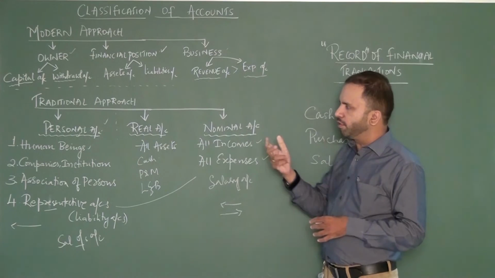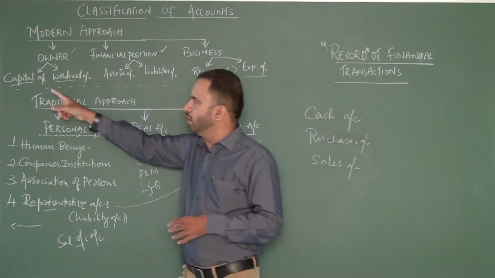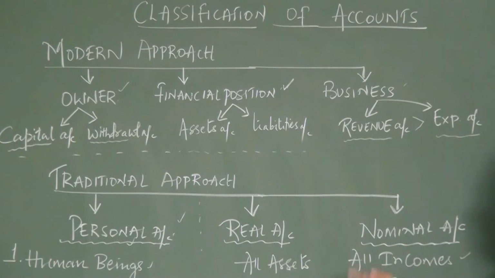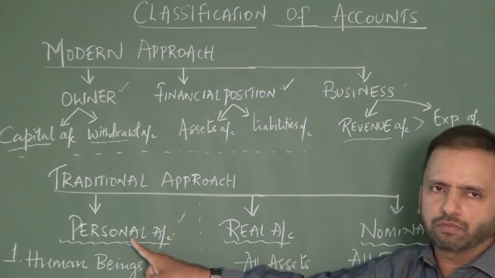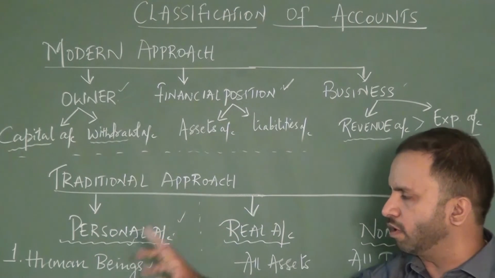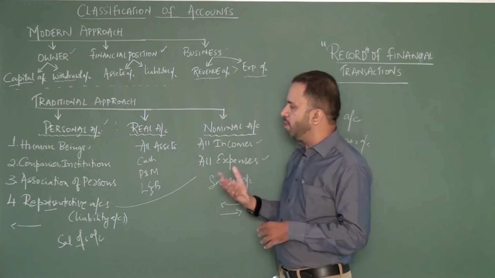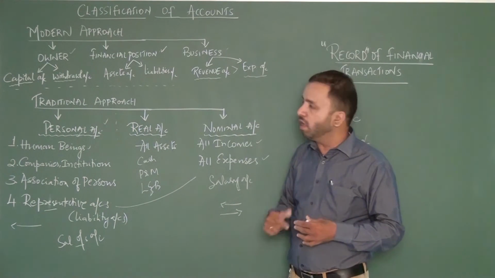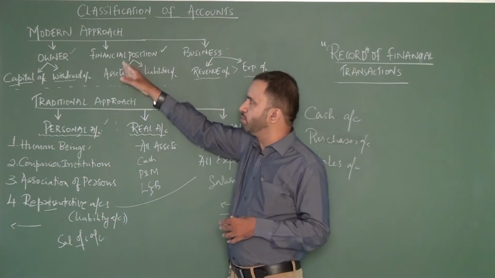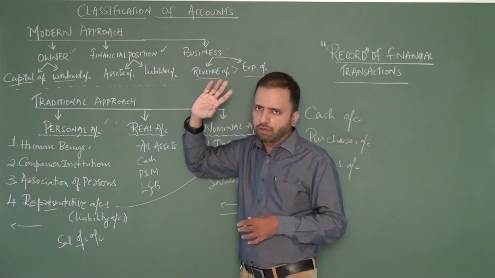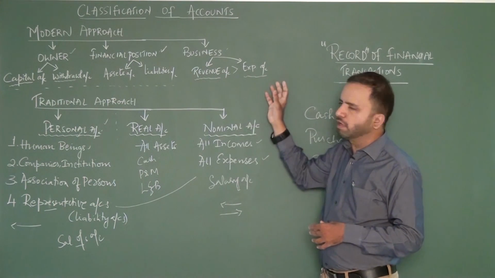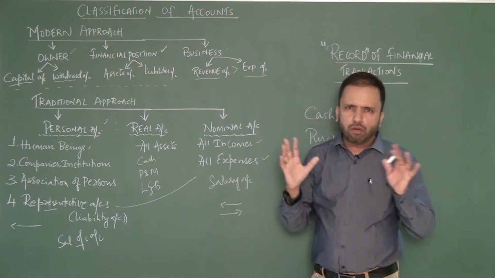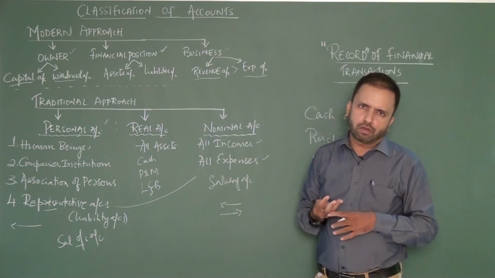If we look at certain differences, let's say, for example, the capital account. In the modern approach, the capital account comes under the owner's account category, but in the traditional approach, the capital account comes under the personal account category because it's the account of a human being. Or take, for example, the cash account. Under the traditional approach, it comes under real, but under the modern approach, it comes under the financial position or the assets account, right? So, all the income, expenses, everything is taken care of. Both the traditional approach and the modern approach are almost the same. The way we look at it is what differs.